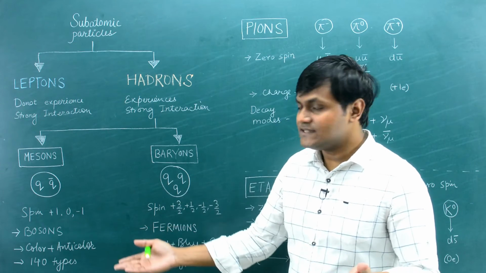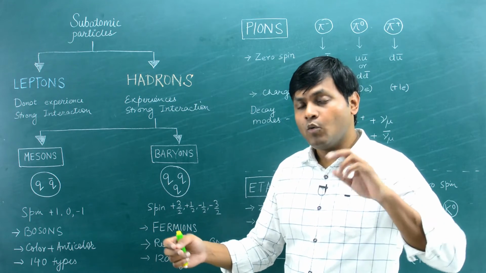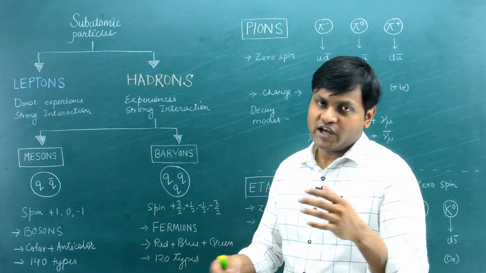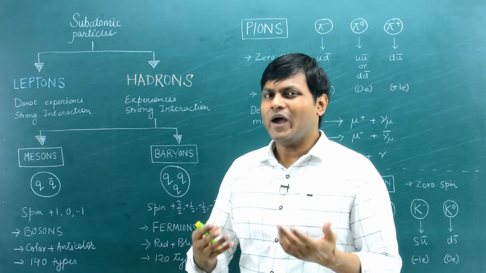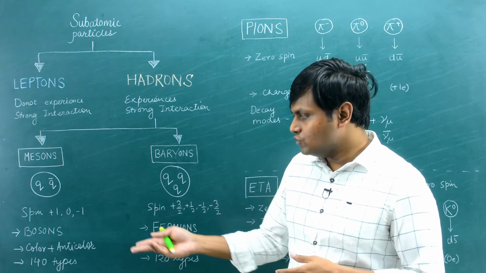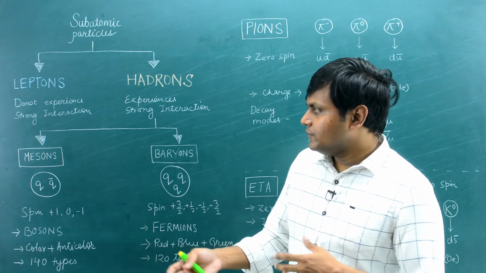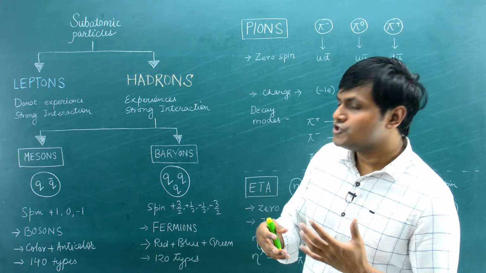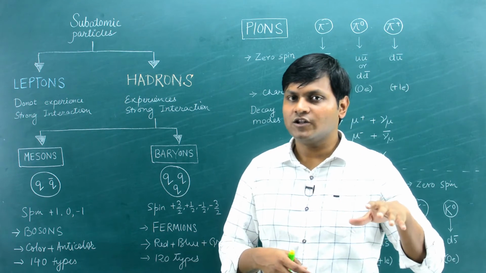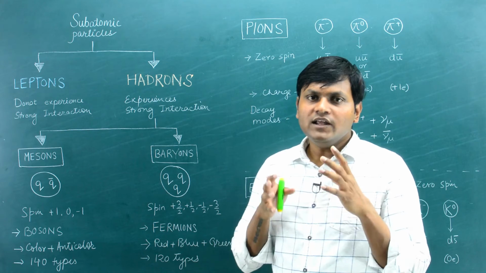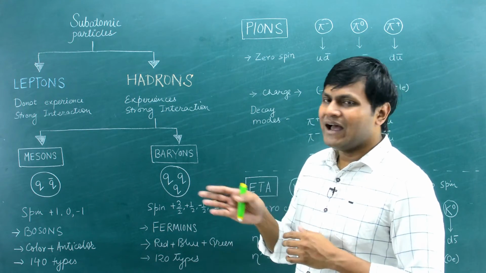All right, so mesons, as I said, are made up of a quark-antiquark pair, which has the properties of a color-anticolor. They have spin of 0 and 1, so integral spin. They are bosons. And mesons are particles which are not found in ordinary matter, in the sense that free mesons are not found. One of the commonly known meson particles is the pi meson.